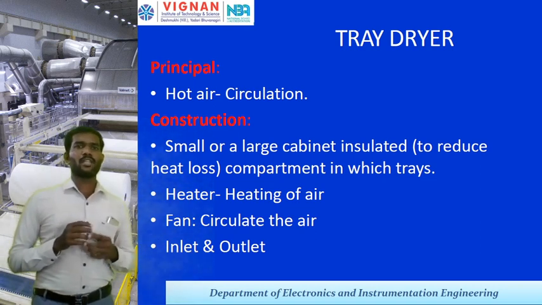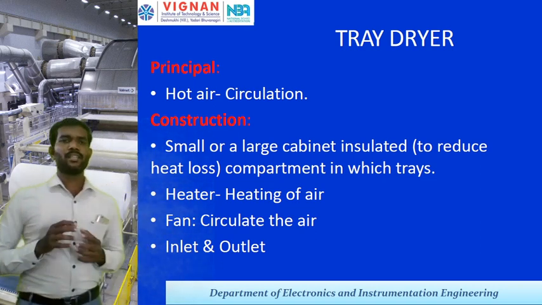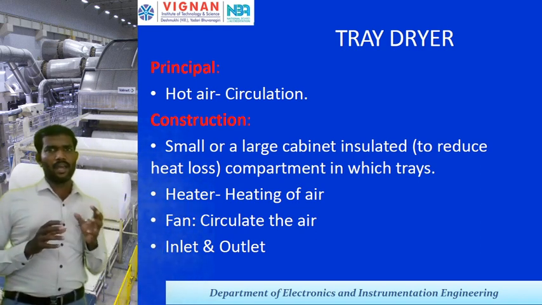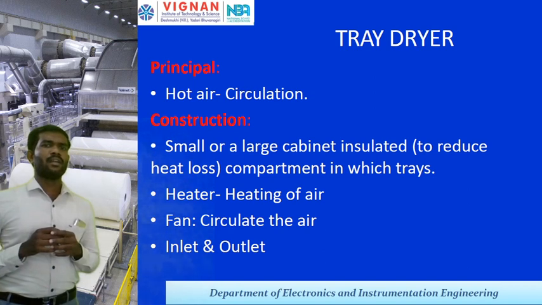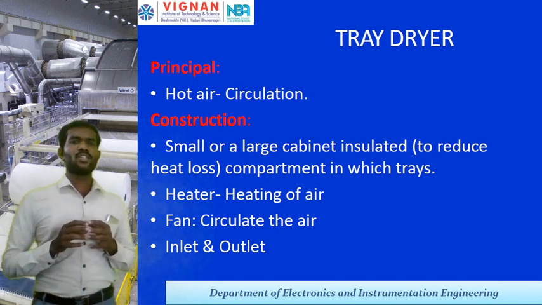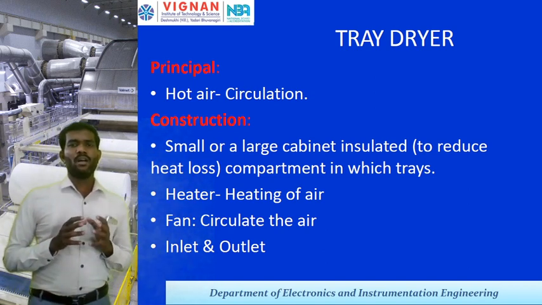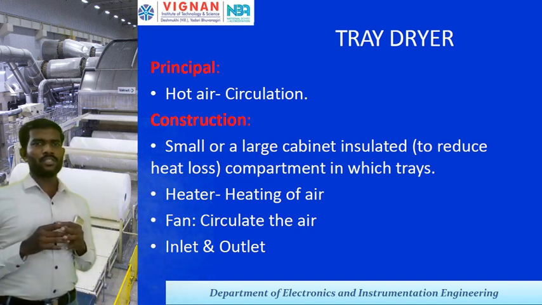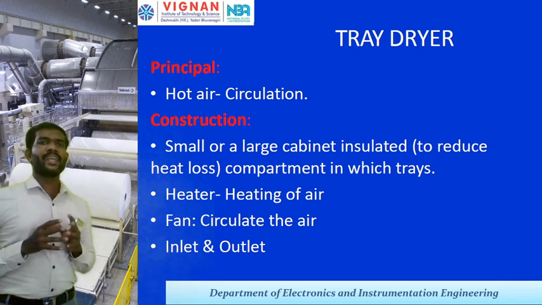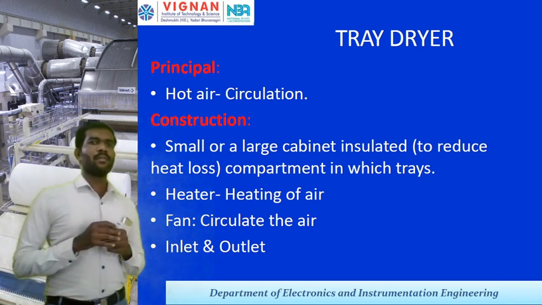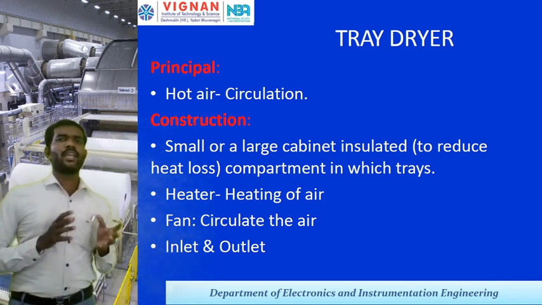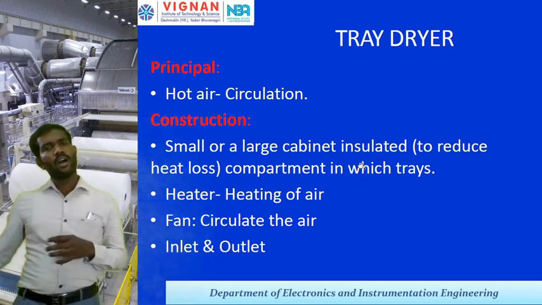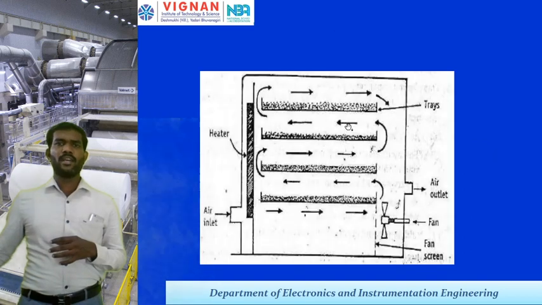Based on this hot air circulation only, the tray type dryers work. A small or large insulated cabinet or compartment is used, and other instruments used in this construction are a heater to heat the air, a fan to circulate the air, and an inlet and outlet.